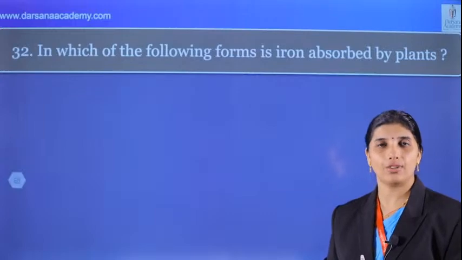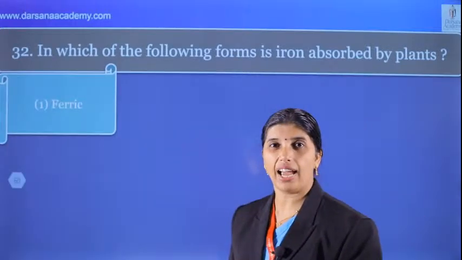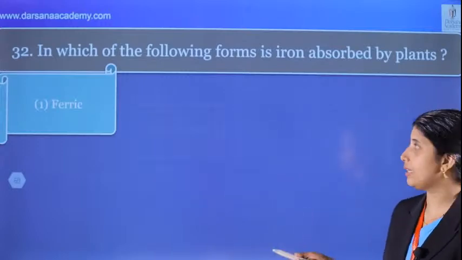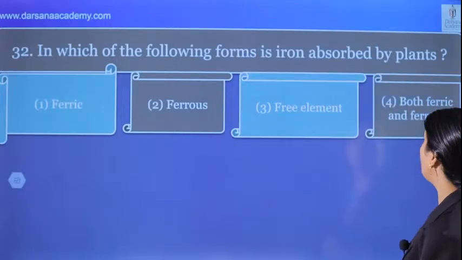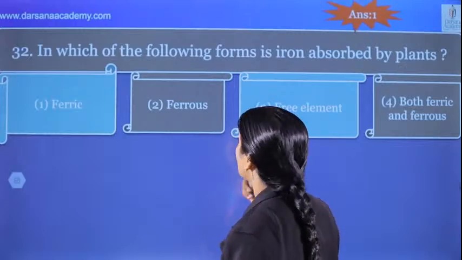These type of questions are also there. Okay? And what's the point? Iron is absorbed in the form of ferric, Fe3 plus. Yes, correct answer. Ferric, correct. Is it ferrous? No. Is it free element? No. Is it both ferrous and ferric? Which is the correct answer? Yes, one is the correct answer.